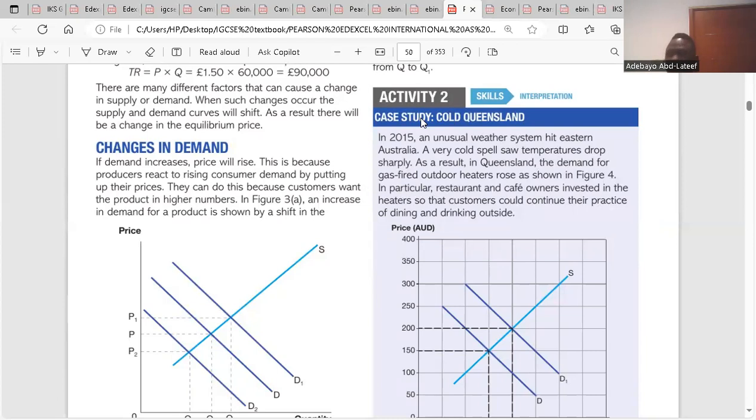The reaction of suppliers is to increase the price, because we said the law of supply is the higher the price, the higher the quantity supplied. So because the demand in the market is increasing, suppliers would raise the price. That is the point I'm making here. They can do this because customers want the product in higher numbers. It is easier for firms to increase the prices when there's an increase in demand, because consumers want the product. Because they want the product, whatever price is available, they will buy. That is the point there.